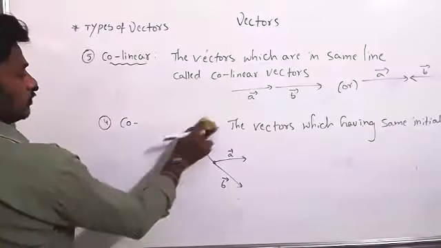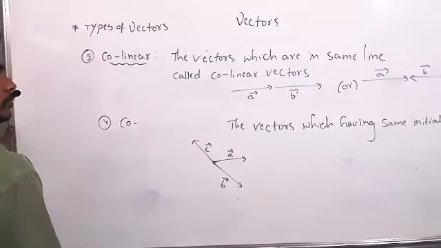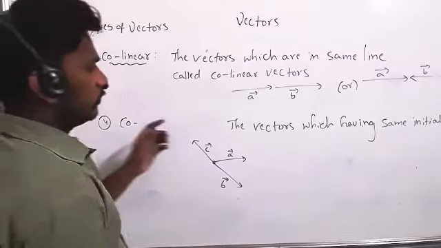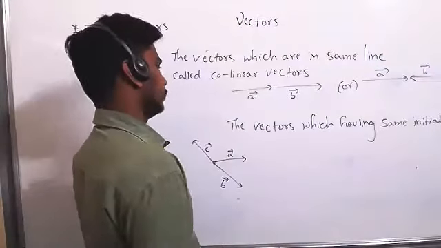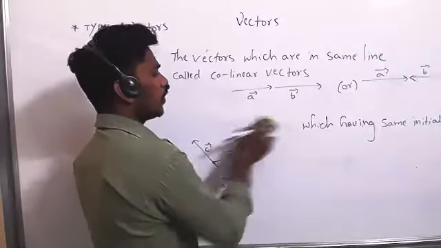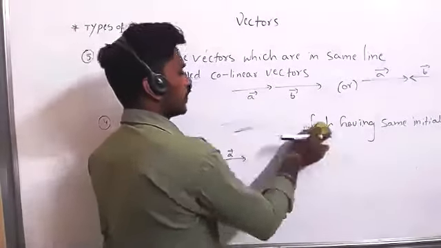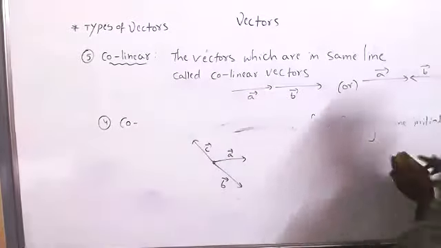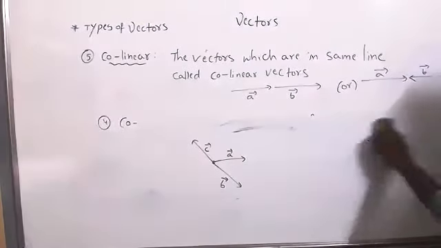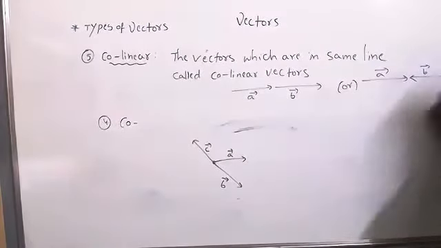Sir, is it possible that they start from the same point, so that they are co-initial? These are not co-initial. The starting point is different here. So they're not co-initial, but they form a straight line. They are in the line.